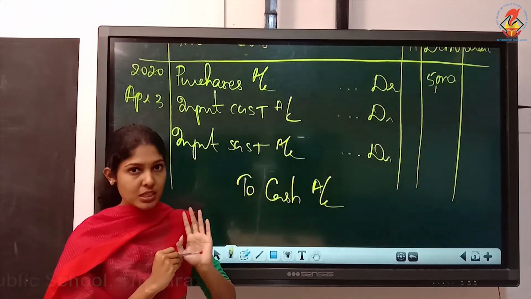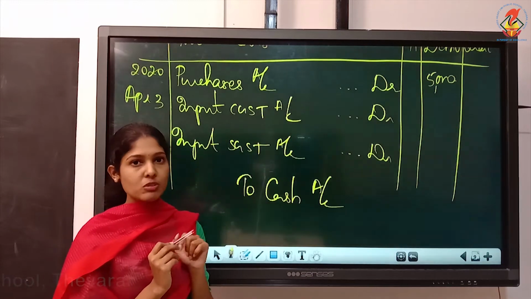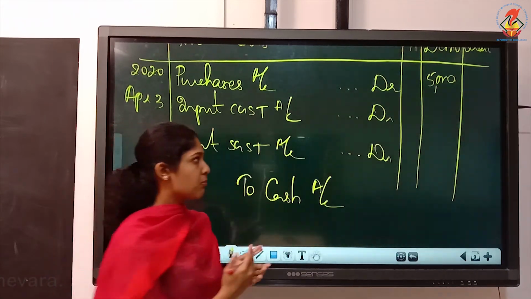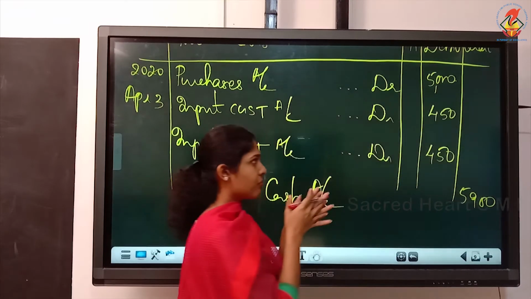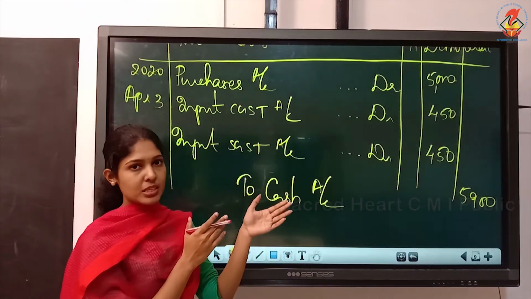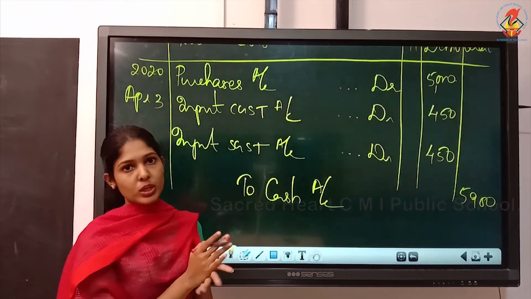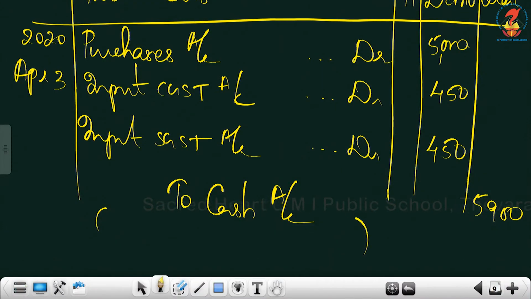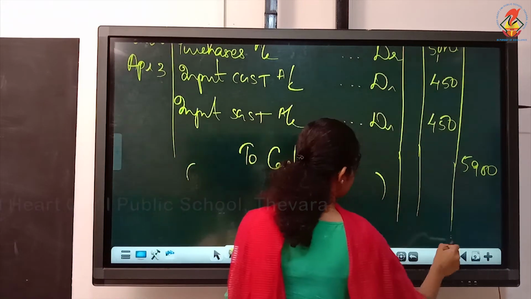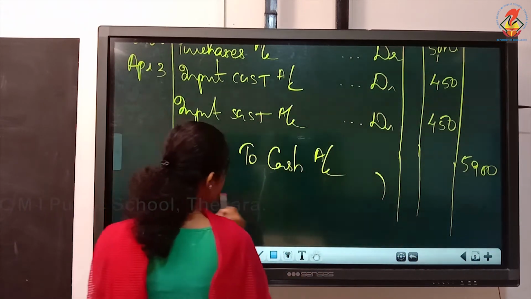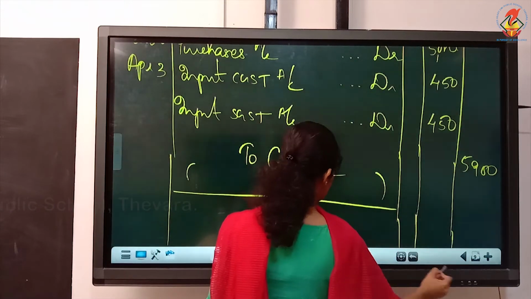Then the rate is 9%. So you have to compute 9% on 5,000. 5,000 into 9 by 100. It is 450 each for CGST and SGST. So altogether we can write on the credit side. Once we finish the debit side, the total of debit side must be equal to the credit side. So it is 5,900. You can write the narration and close. What's the next entry? So this is how you have to write entries with GST.